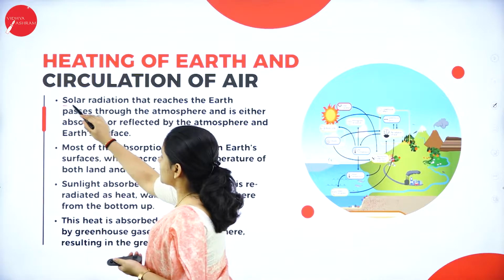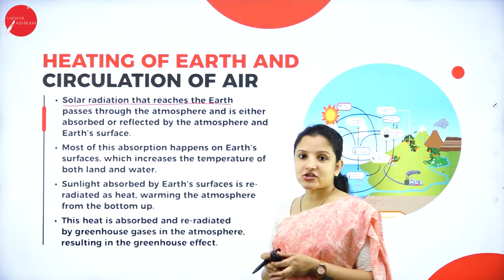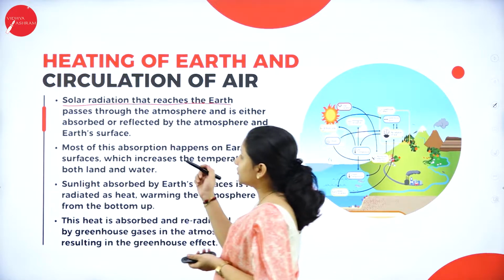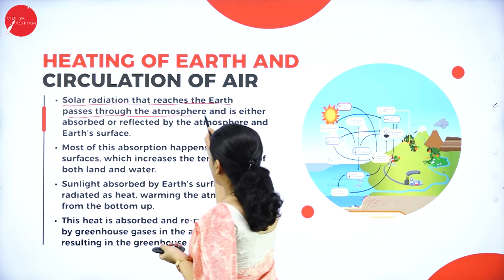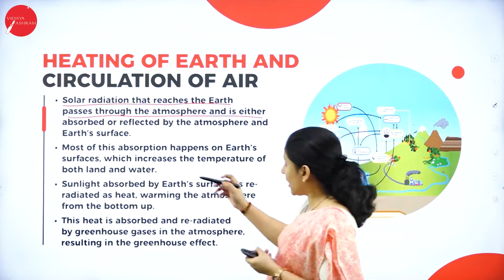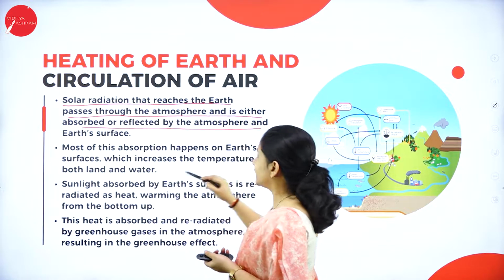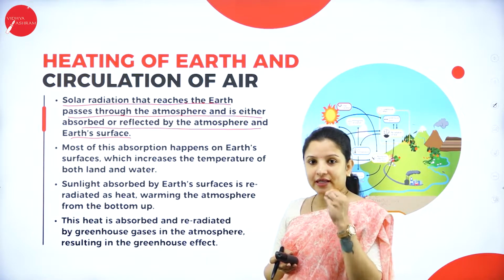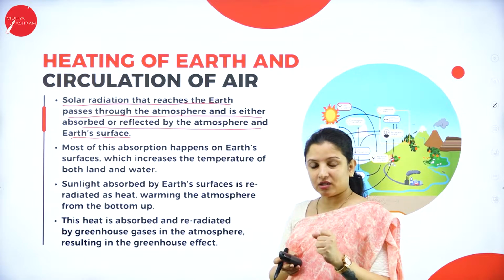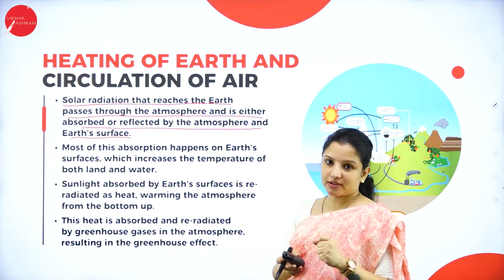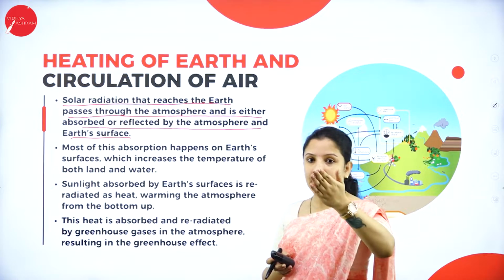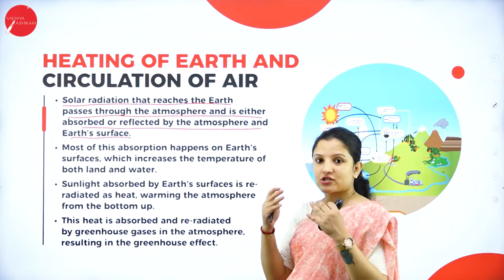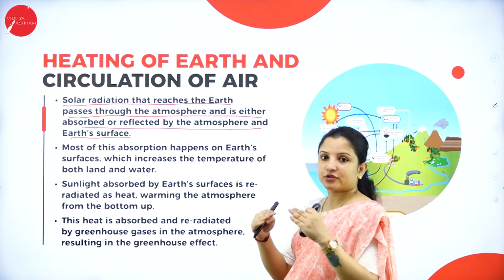Solar radiation, that is the rays or radiations from the sun, reaches the earth. How does it reach the earth? It passes through the atmosphere, and it is either absorbed or reflected by the atmosphere and the earth's surface. We all know that of the sun's energy or heat received by the earth, some part will be absorbed by the earth's atmosphere and some gets reflected back out of the atmosphere. So that is what happens here. When solar radiation reaches the earth, it passes through the atmosphere layer of the earth.